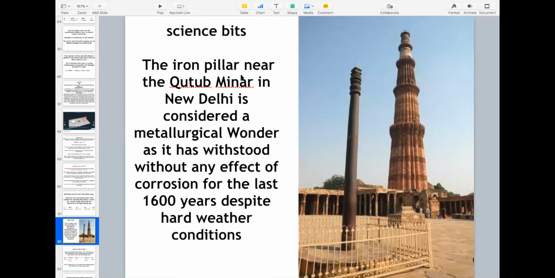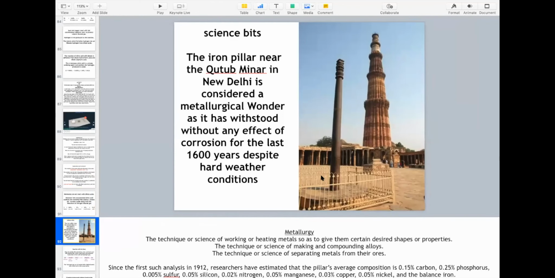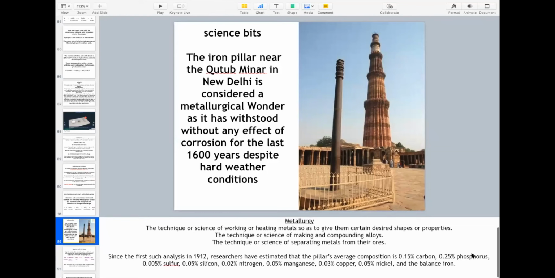Here I have a science bit with you. Let us discuss the iron pillar near Qutub Minar in New Delhi. It is considered a metallurgical wonder as it has withstood without any effect of corrosion for the last 1600 years despite hard weather conditions. Clear? Because this pillar is made up of a number of elements, let me just discuss with you.